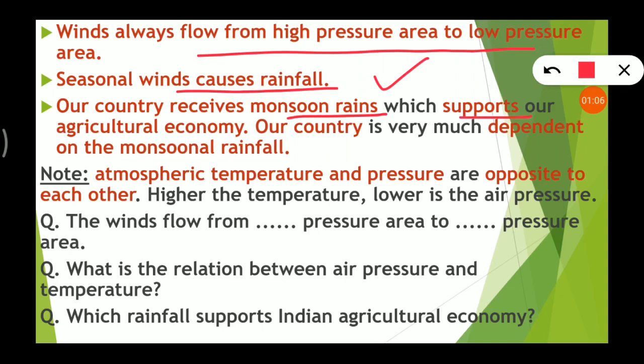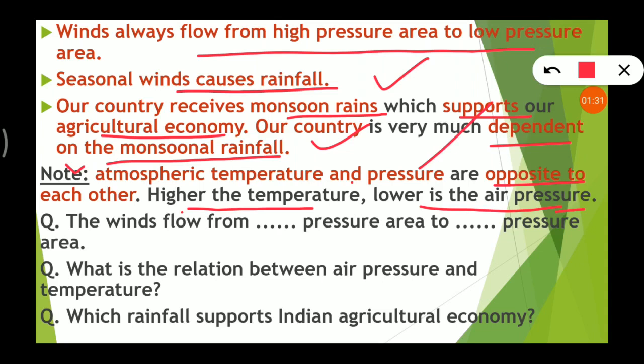They support our agricultural economy, right? And our country India is very much dependent on monsoonal rainfall. One more thing, atmospheric temperature and pressure are opposite to each other. If the temperature is high, the pressure will be low. If the temperature is low, then pressure will be high.